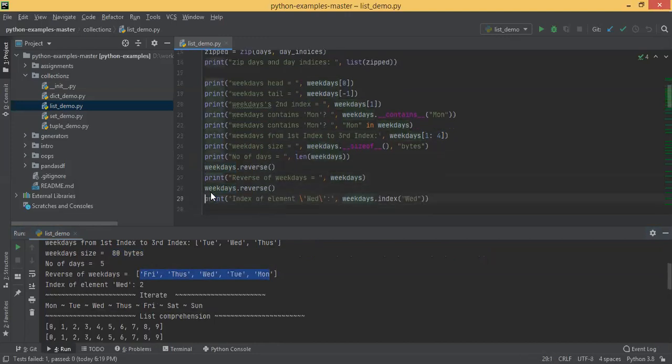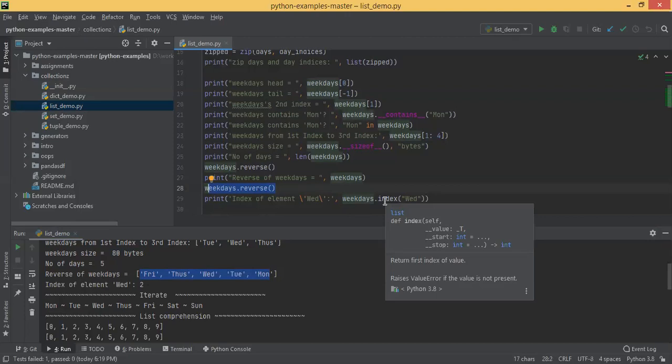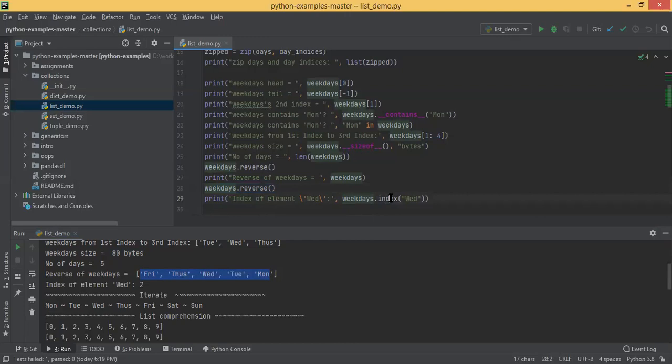Similarly, you call reverse again because you want to get the original list as it is. Now basically you are calling index of an element. How to find out the index of a particular element in a list? You can directly call list.index and pass the value. It will return the first occurrence, because the same element can exist multiple times since a list doesn't check duplicate values. So it will check the index of Wednesday.